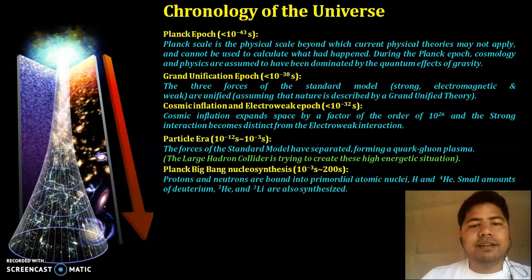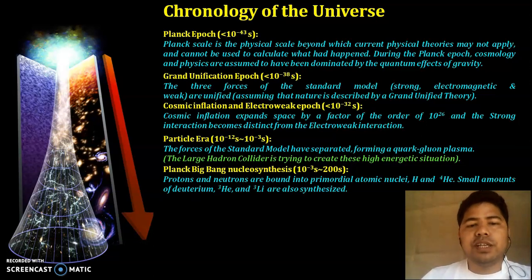Then Big Bang nucleosynthesis occurs at around 10 to the power minus 3 second to 200 seconds. Just after the Big Bang, nucleosynthesis started, where protons and neutrons are bound into primordial atomic nuclei, a very tough word, hydrogen and helium-4.